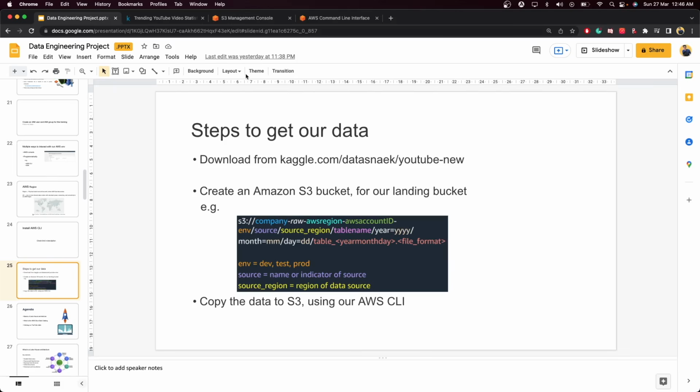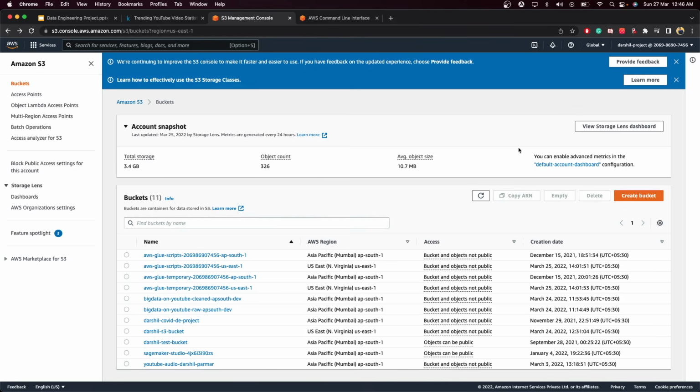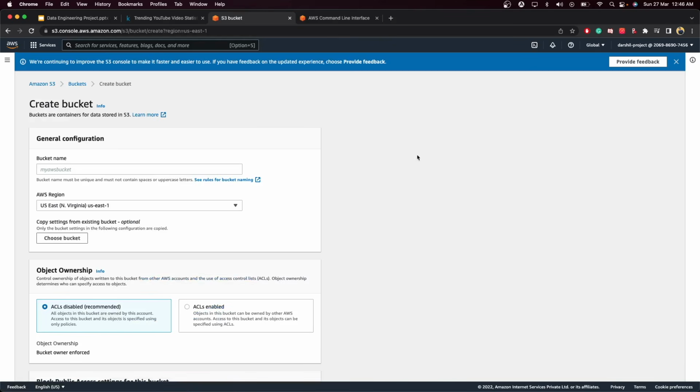So the first step here is to create the S3 bucket. Go to the Amazon console, go to S3, click on create bucket, and give the name, let's say, data engineering on YouTube. Let's give DE on YouTube, and this is where we will be storing our raw data.